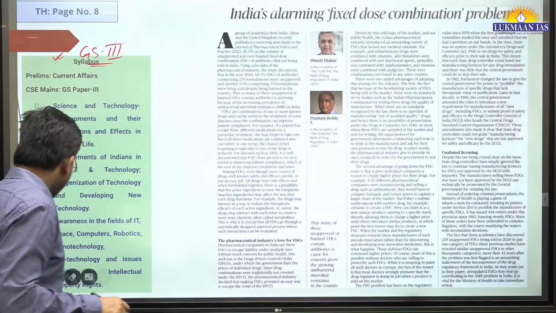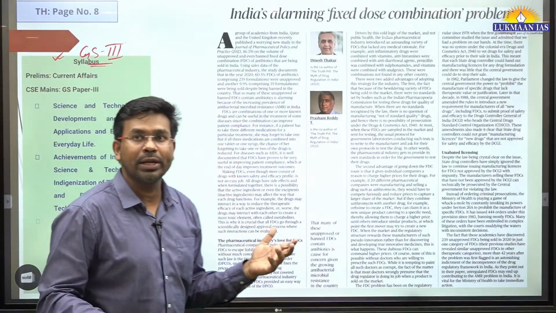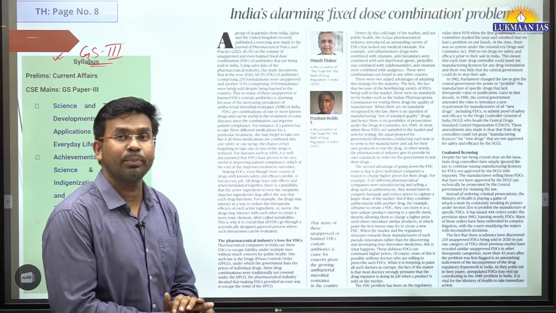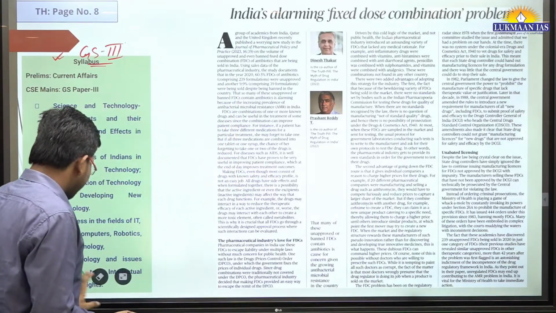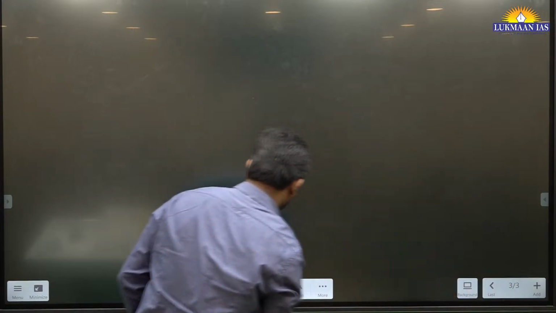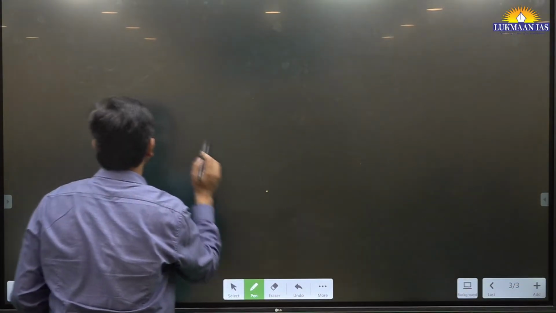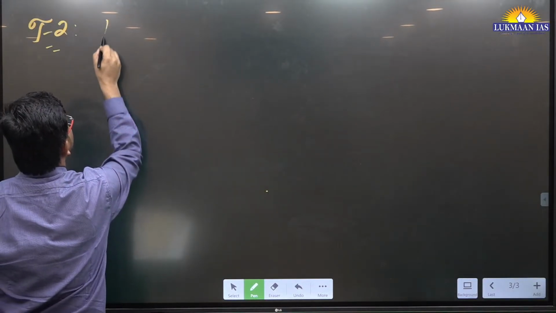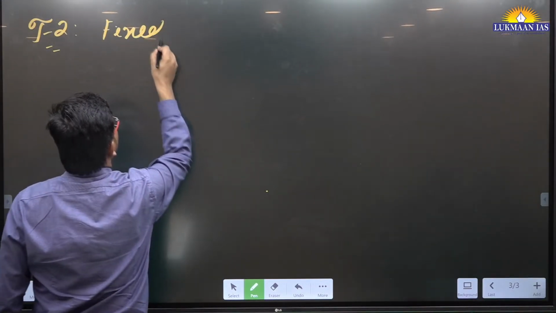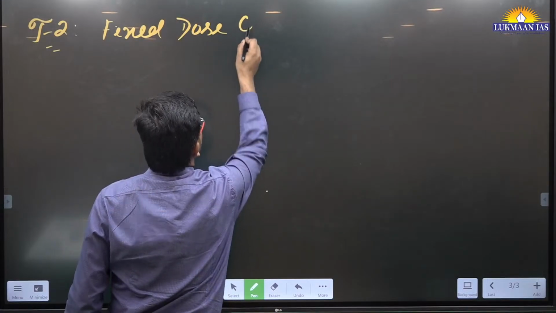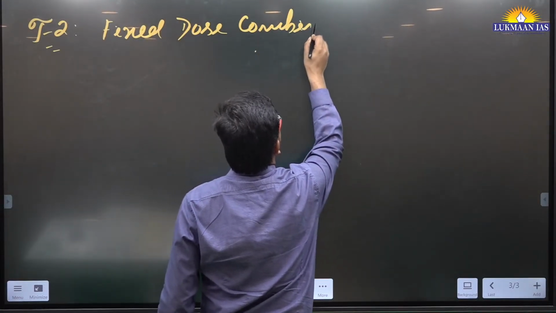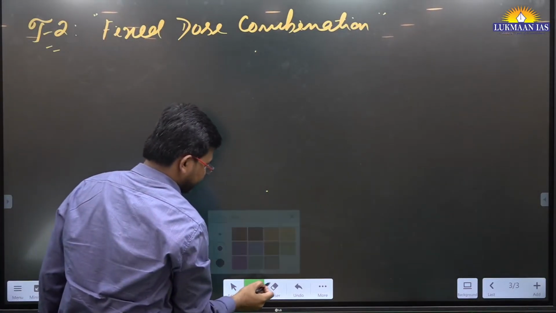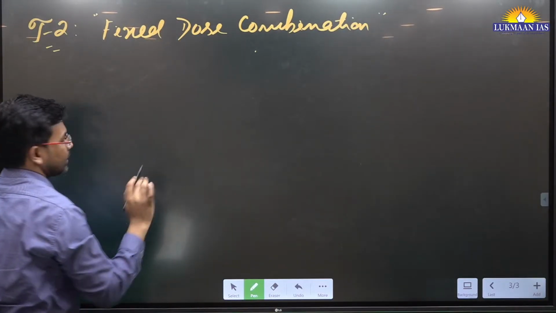So with this, we have another topic. This topic is equally important. What this topic is all about, it says India's alarming fixed dose combination problem. Now to understand this particular topic, you need to understand what we mean by fixed dose combination. So I am just writing here fixed dose combination. So what are fixed dose combinations? Generally what happens, for example,